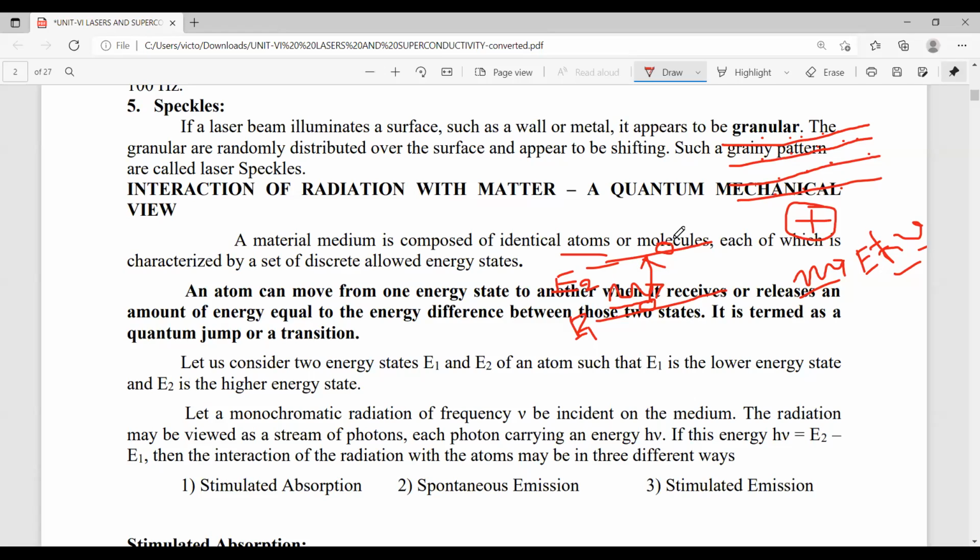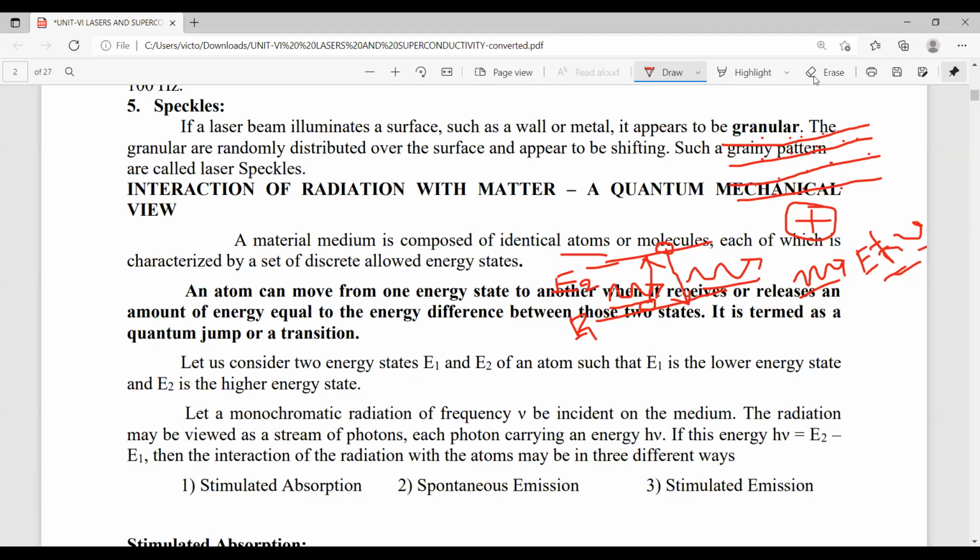If in case the atom is present at a higher energy level, then it jumps from the higher energy level to the lower energy level by emitting a photon of energy. Here also it is the photon of energy, and its energy is also equal to h nu.